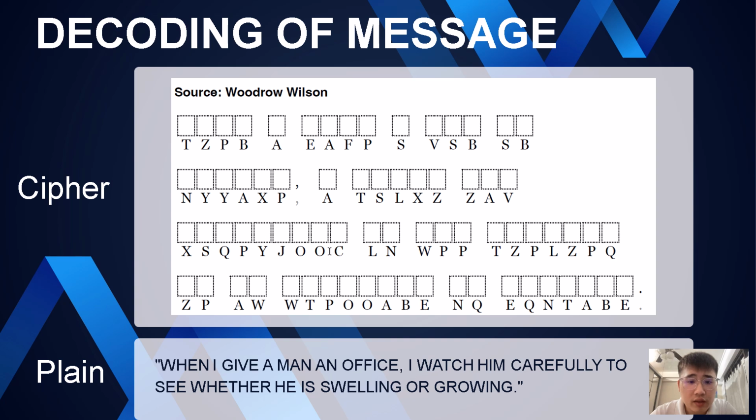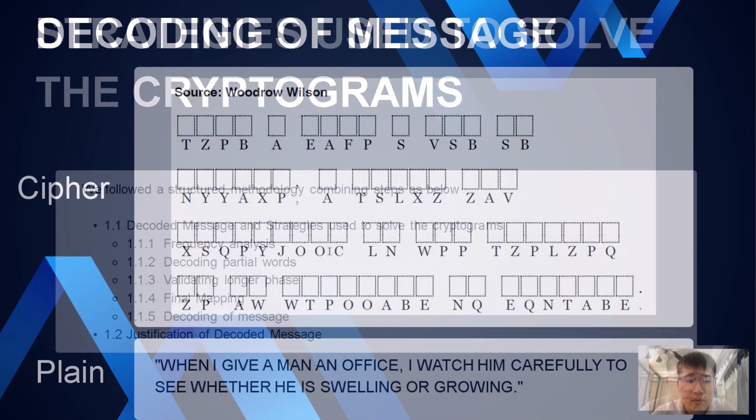This is a ciphertext, and the only clue we got is the source, which is from Woodrow Wilson. After decoding it, the plaintext we got is: when I give a man an office, I watch him carefully to see whether he is swelling or growing.